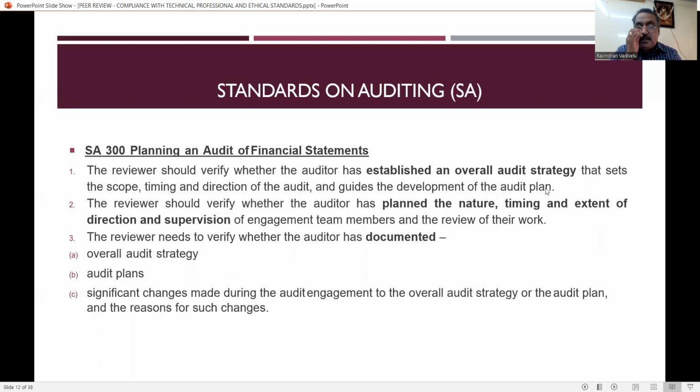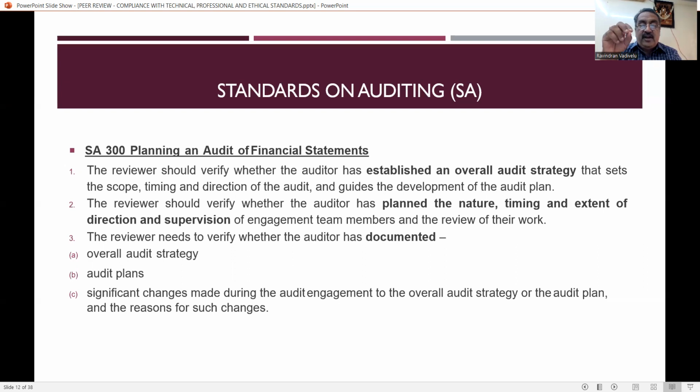So it is clearly stated that you have to establish an overall audit strategy and you have to develop an audit plan. And what is the scope of the audit? What is the timing of the audit? What are the directions that the audit has to take during the verification of financial statements? Whether the practicing unit has established this kind of overall audit strategy.